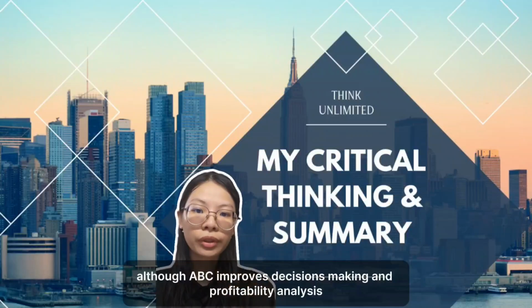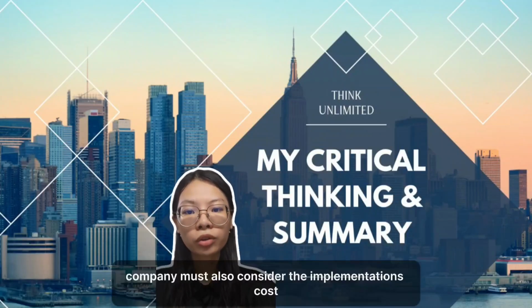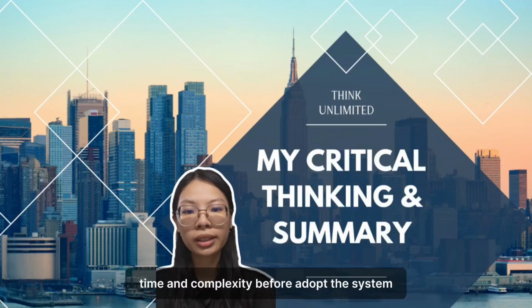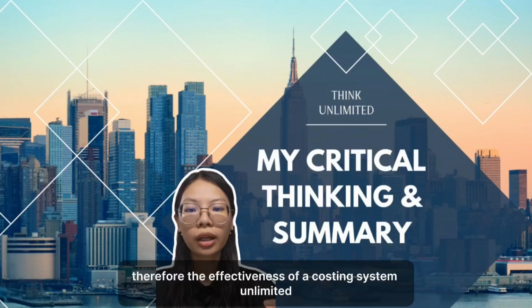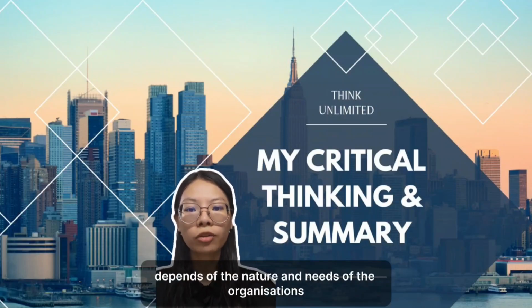Although ABC improves decision making and profitability analysis, companies must also consider the implementation cost, time, and complexity before adopting the system. Therefore, the effectiveness of a costing system ultimately depends on the nature and needs of the organization.